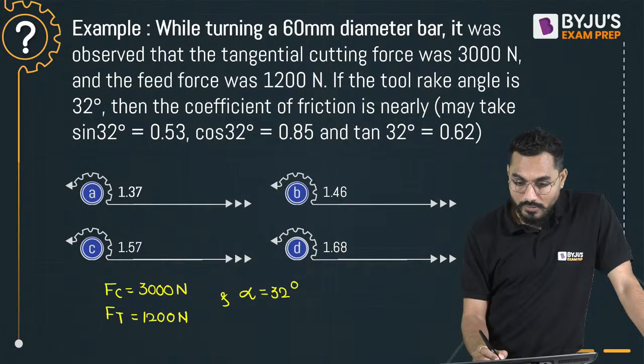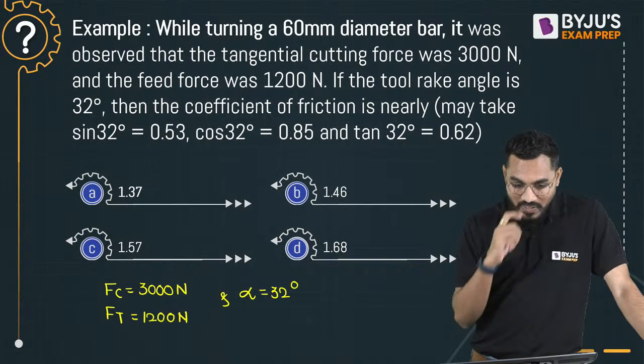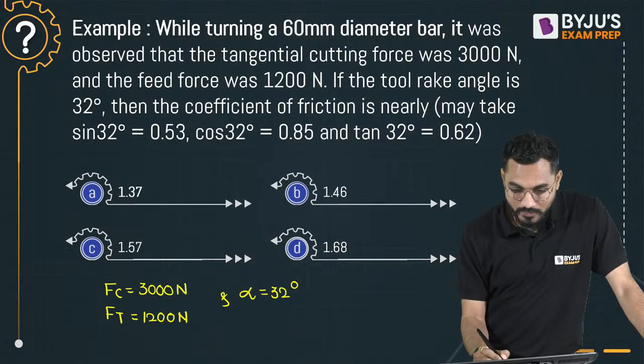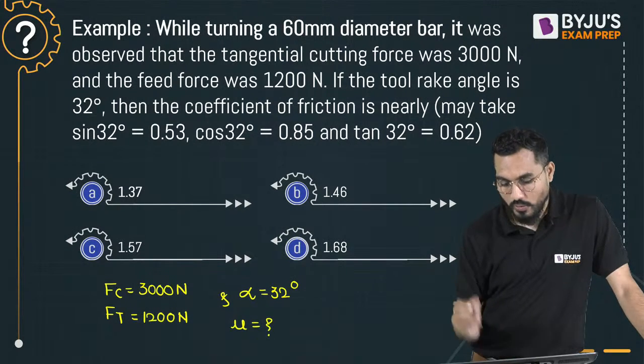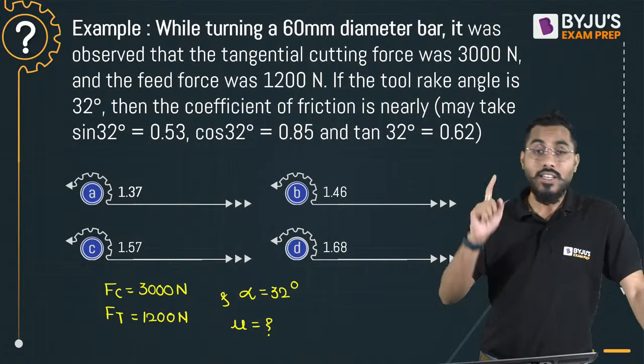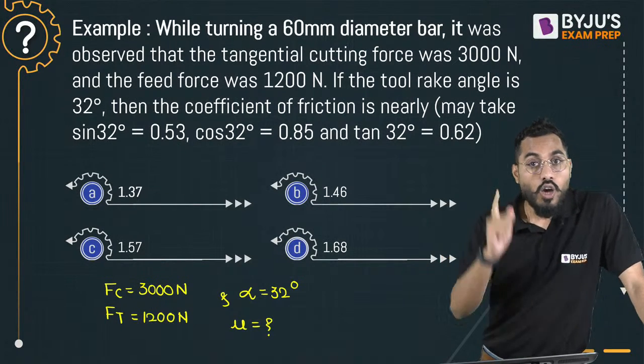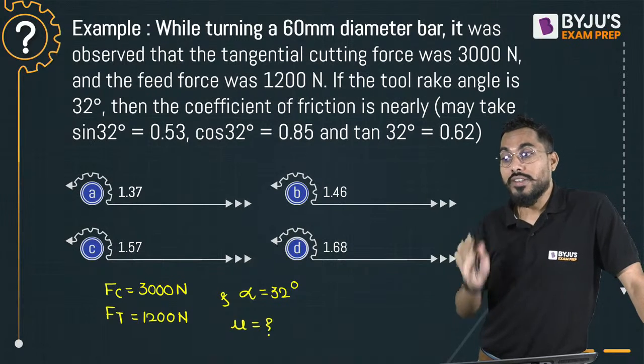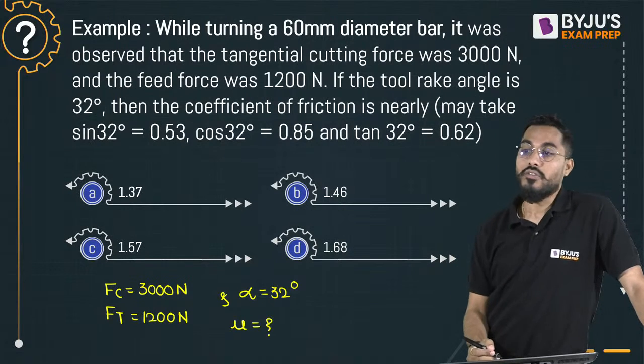And we are interested to calculate what? We are interested to calculate the coefficient of friction. Coefficient of friction, that is exactly equal to mu value we have to calculate. But sir, calculation of coefficient of friction is not a simple one. Either you calculate friction angle beta, or you calculate friction force or normal force, then only you will be able to calculate the coefficient of friction mu.